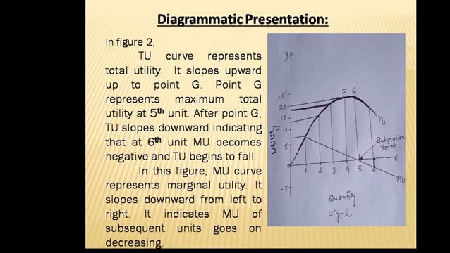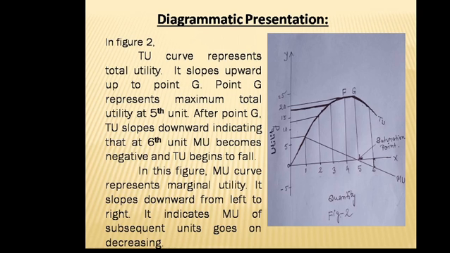It slopes upward up to point G, as shown in figure 2. Point G represents maximum total utility at the fifth unit, that is our 20 utils in our table.